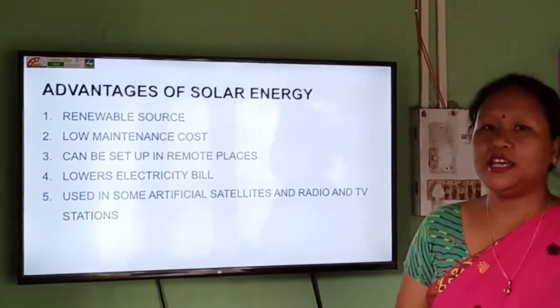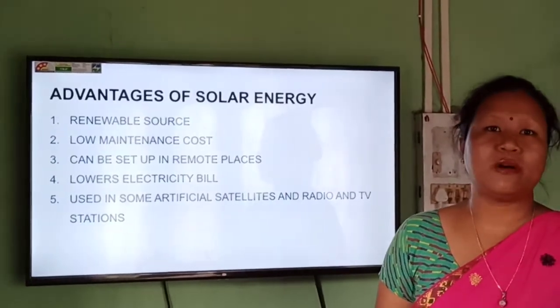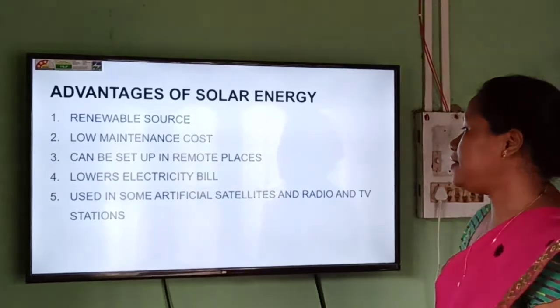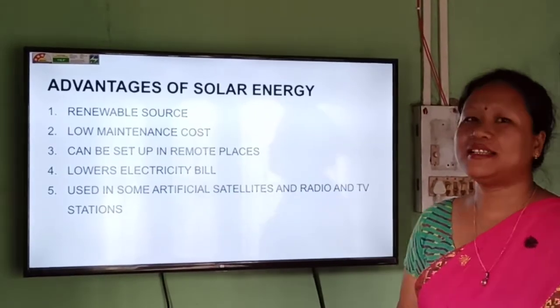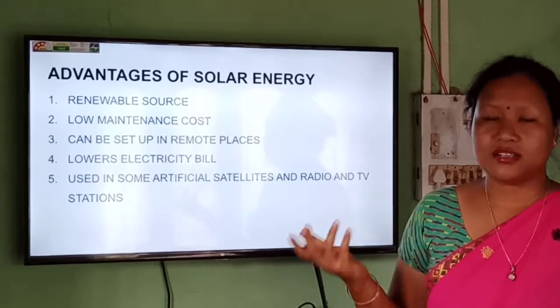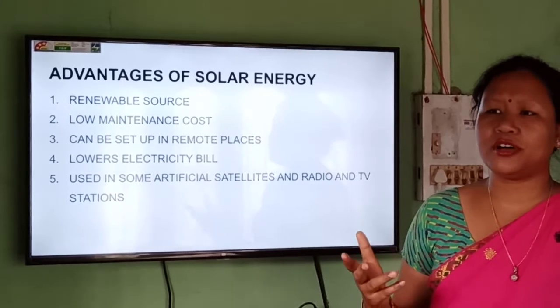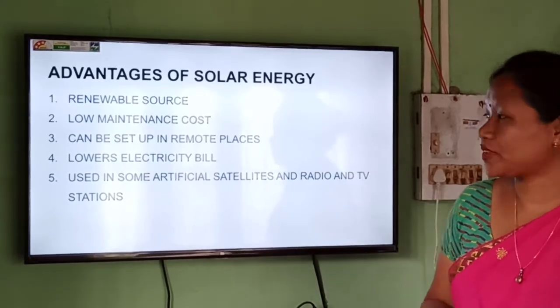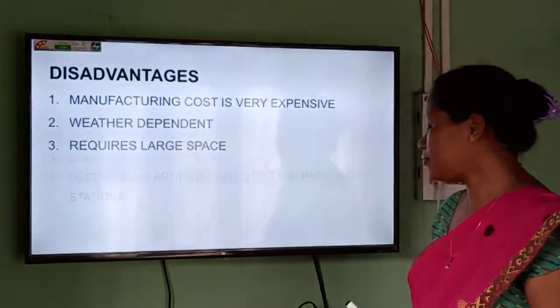And we know using solar energy reduces our electricity bill, so it is a very good plus point for us. And in some of the satellites, radio and television stations, or in some toys and calculators also, we can see the use of solar plates. Okay, so these are the advantages.